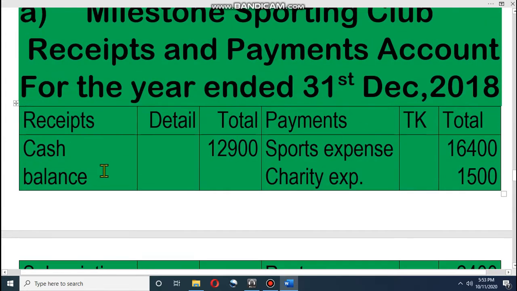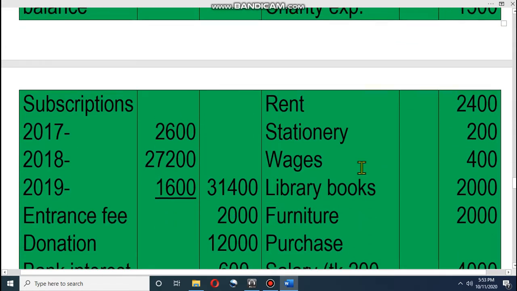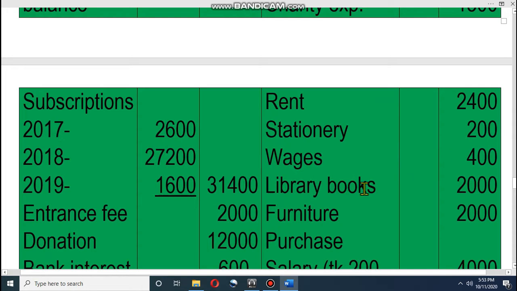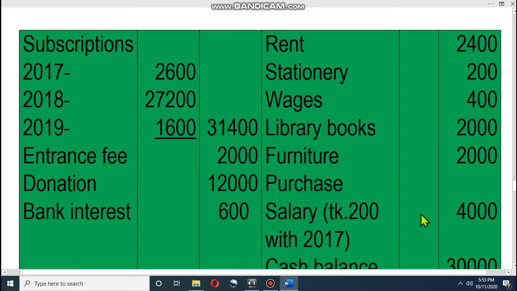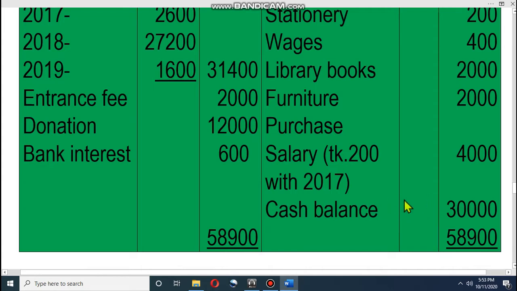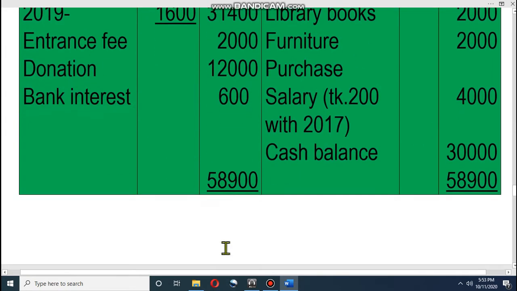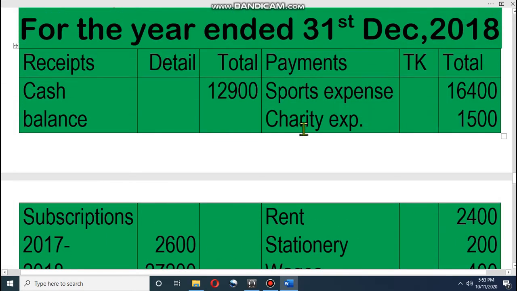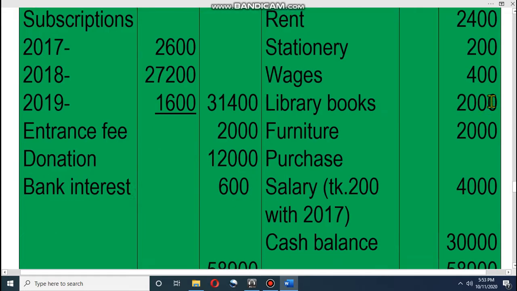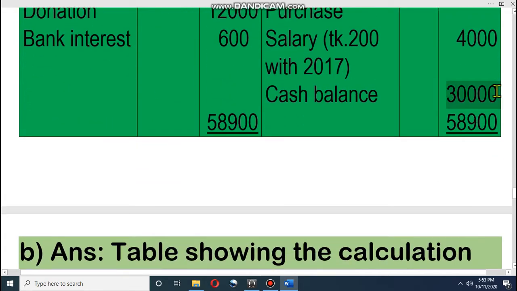Dear student, now payment. Look at sports expense, carriage, charity expense, rent, stationery, wages, library books, furniture, and salary, cash balance, all are payment. Then the total of payment will be subtracted from the total of receipt. Then you will find the cash balance. That means now you have 30,000 cash balance after subtracting all the payments. At first you add all the receipts, it is 58,900. Then we have to minus 16,400, 1,500, 2,400, and all of these, then the balance becomes 30,000. So the closing cash balance is 30,000. From the receipt and payment account we find the closing cash balance.